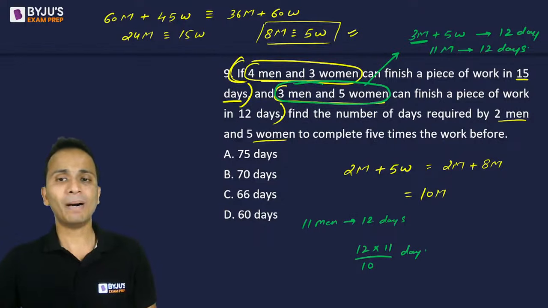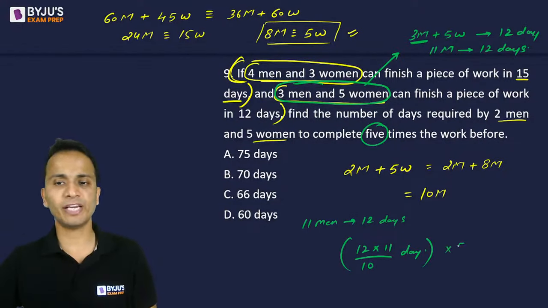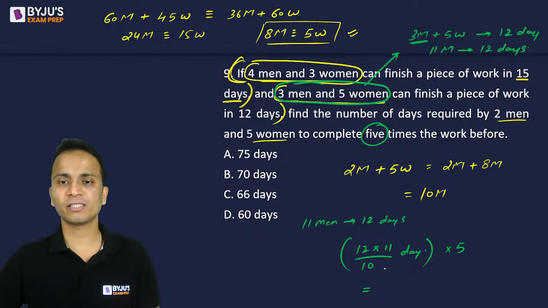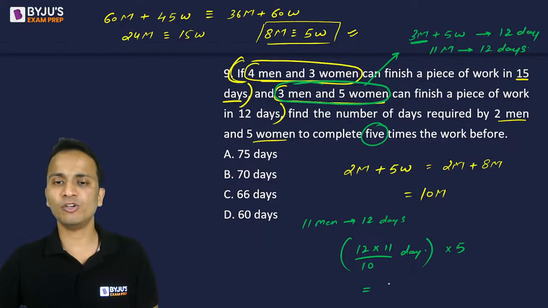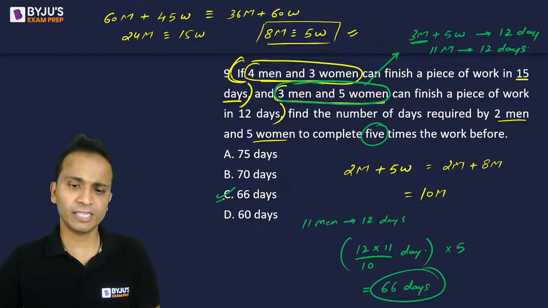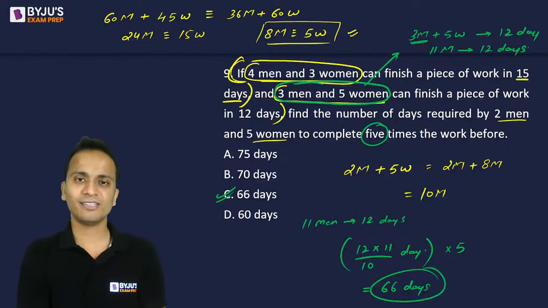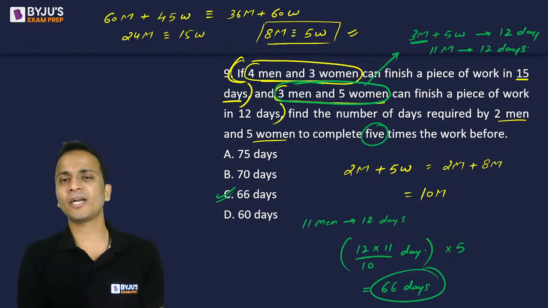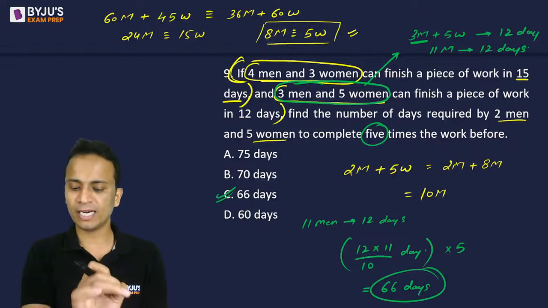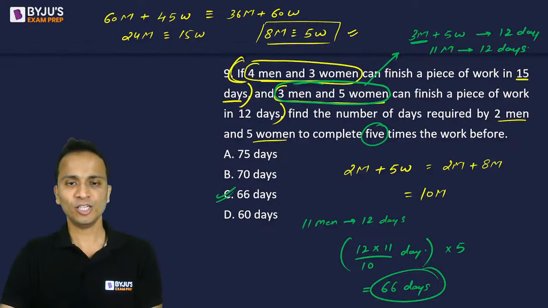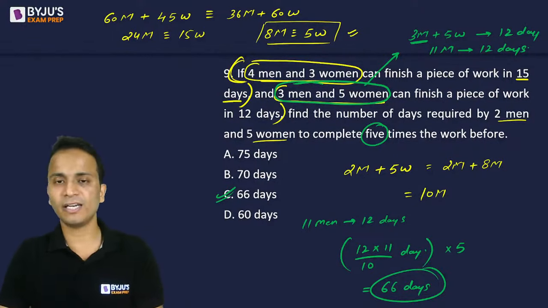All right. But the work is 5 times. So the workforce required will be 5 times, and this will be the final answer. Okay. Now upon solving this, cancel karo and you will get 11 into 6, that is 66 days. So the final answer will be 66 days, and that is option C. I did not receive any answer. Slightly difficult one, no problem. But hoping that all of you are able to understand what actually I have done. So the correct answer here is 66 days.